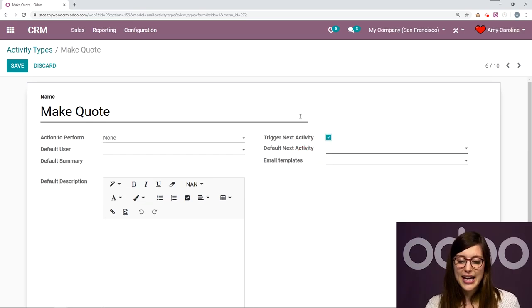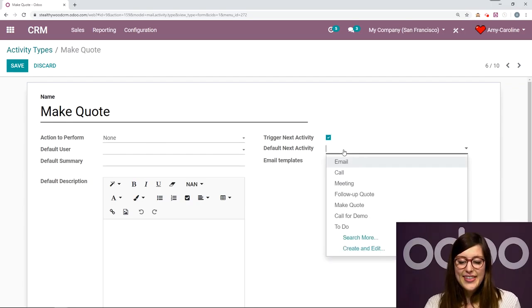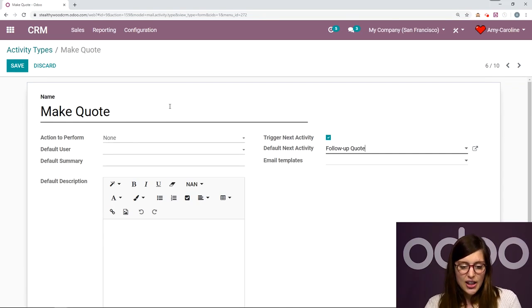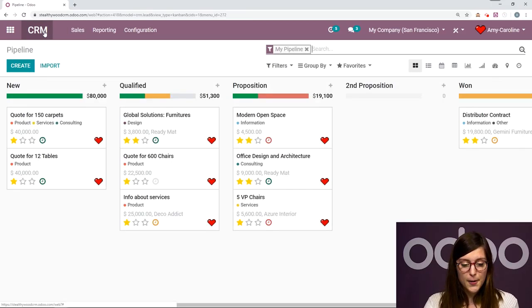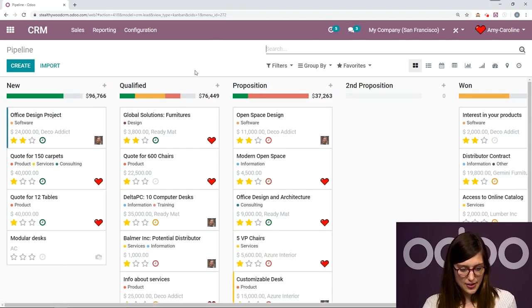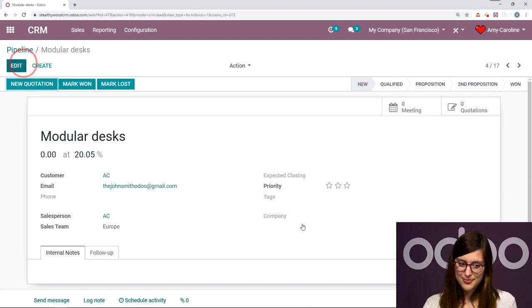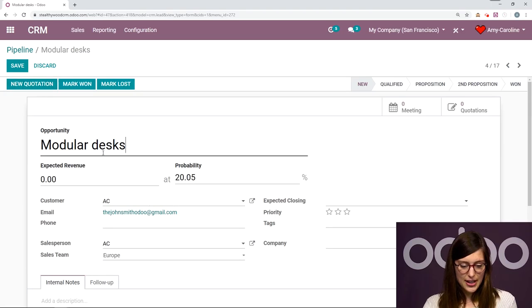But let's go ahead and trigger the next activity. And the default next activity will be follow-up quote. So that's logical. Follow-up quote comes after the first quote. So we're going to save. I'm going to go back to my pipeline by clicking on CRM right here. And I'm going to go to that opportunity. And I have to be sure that I correctly assigned it to myself, which I didn't. So let's go ahead and do that right now.